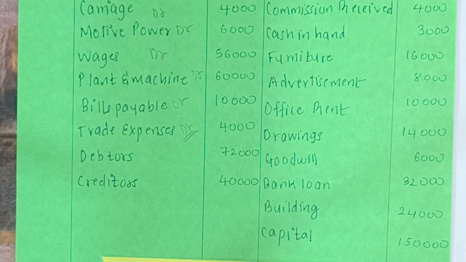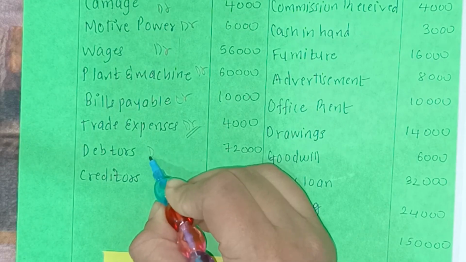Like for example, if a company pays less on advertisement, then what will happen? Then it will reduce the cost. But on the other hand, it will reduce the company's visibility and also the ability to reach potential customers. So trade expense means that you need to undertake certain kinds of expenses. Okay, you cannot always think that your cost is increasing by doing so and so expenses. Sometimes certain kinds of expenses are necessary. So this is about trade expense. It will be debited. Next, debtors is an asset, so it will have a debit balance.